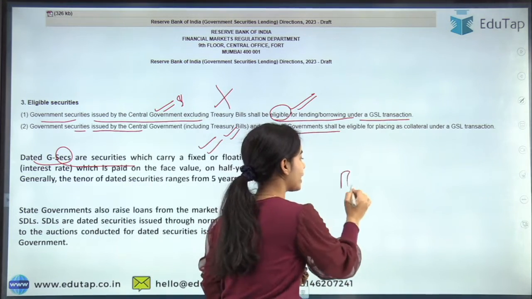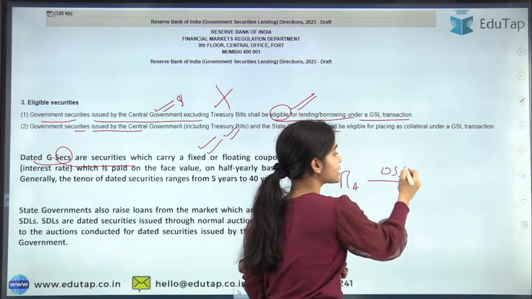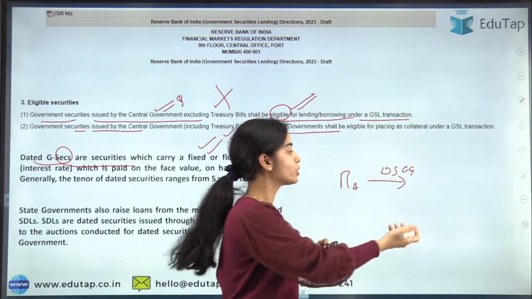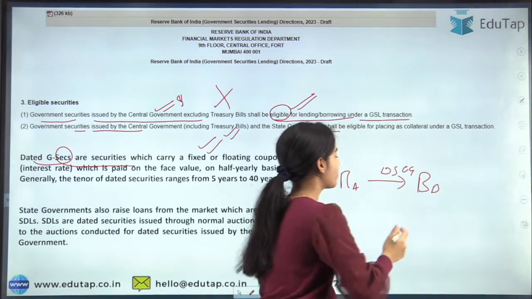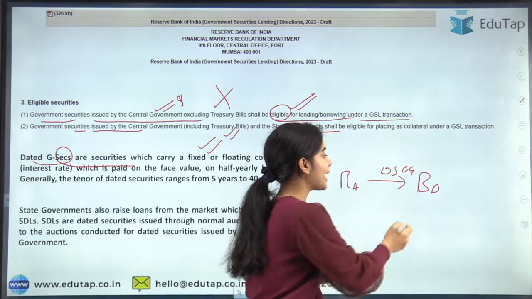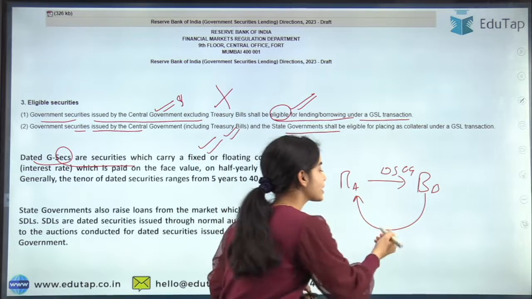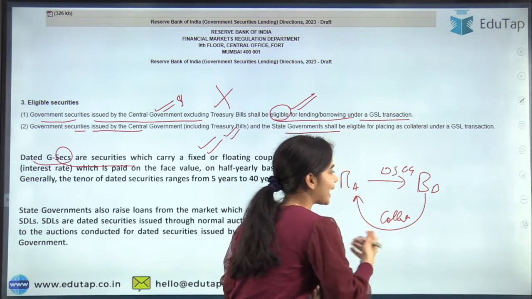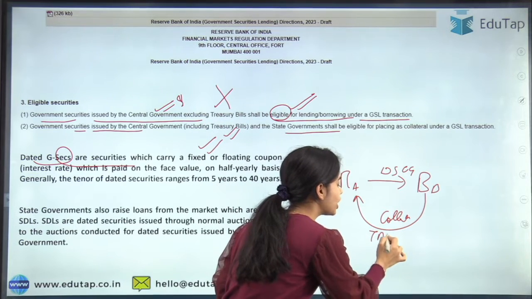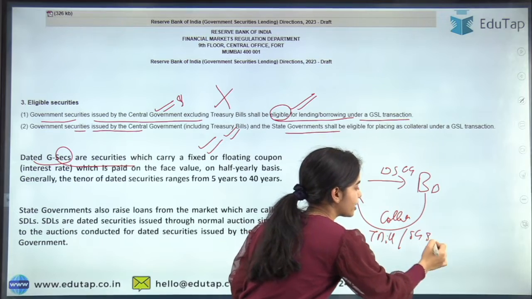So bank A is lending the dated security of the central government to bank B, and bank B is giving the collateral. It is giving the fee as well, it is giving the collateral. That can be any dated securities of the central government, or the treasury bill, or the state government dated securities.